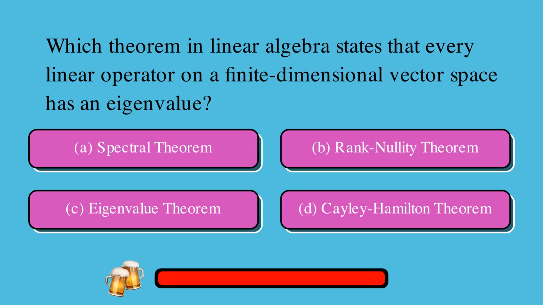Which theorem in linear algebra states that every linear operator on a finite-dimensional vector space has an eigenvalue? Is it A. Spectral theorem, B. Rank nullity theorem, C. Eigenvalue theorem, or D. Cayley-Hamilton theorem? The correct answer is A. Spectral theorem.